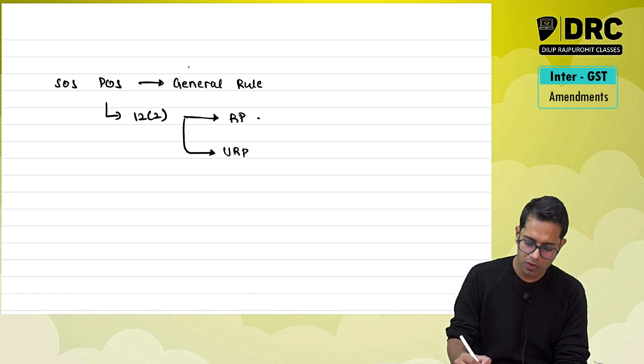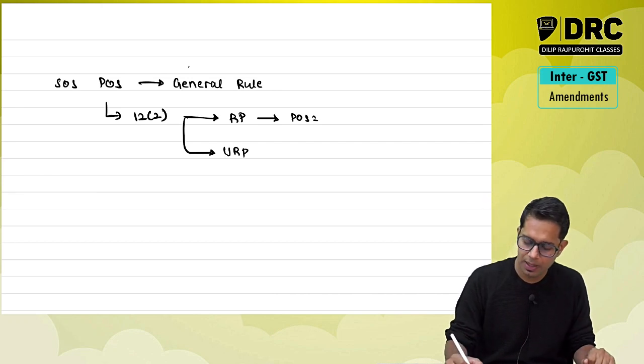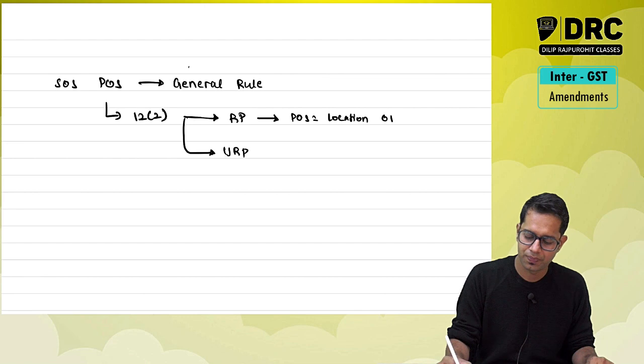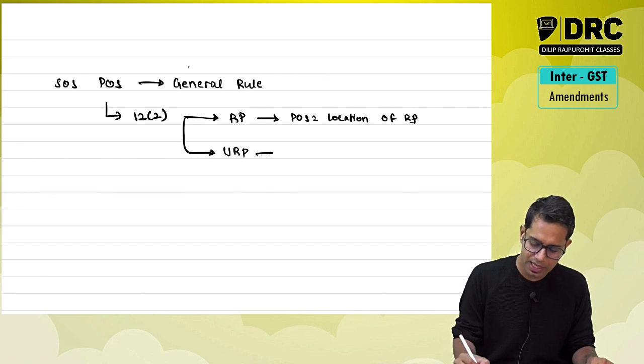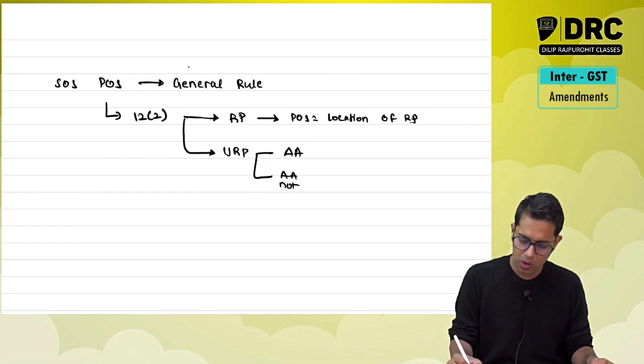If the services are given to a registered person, the place of supply will be the location of the registered person, wherever he is registered. If the services are given to an unregistered person, then check whether the address is available or not.